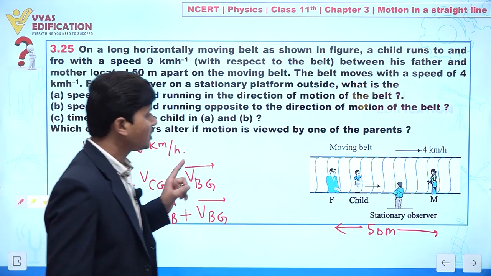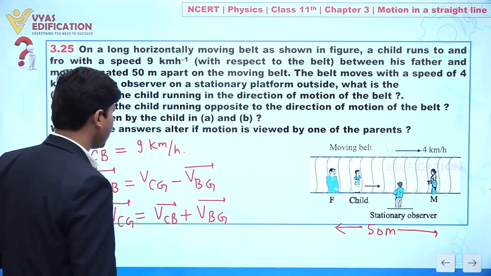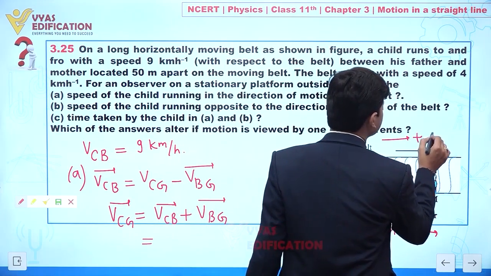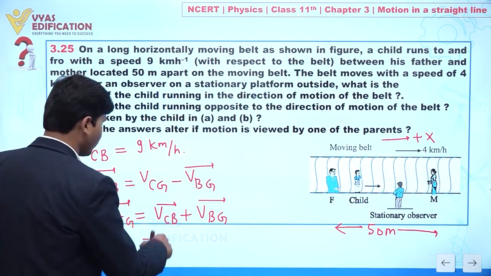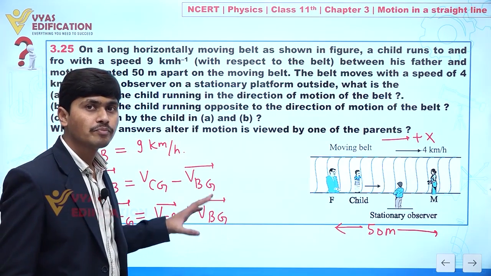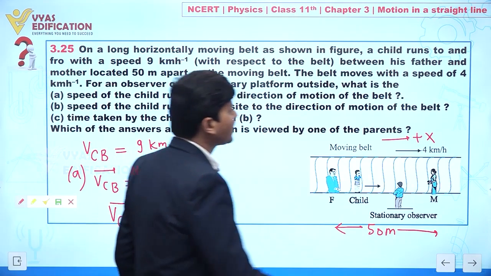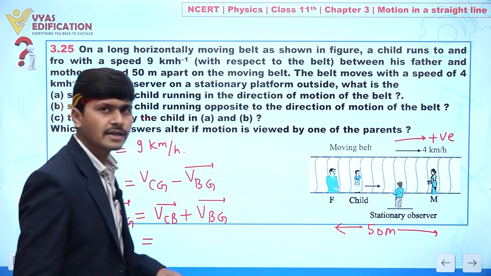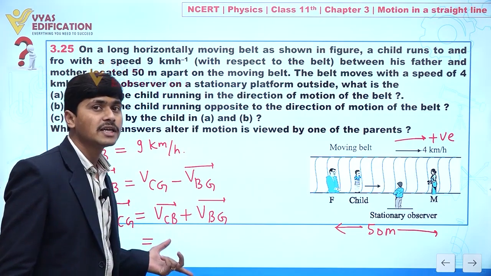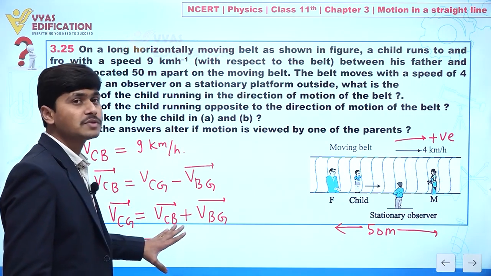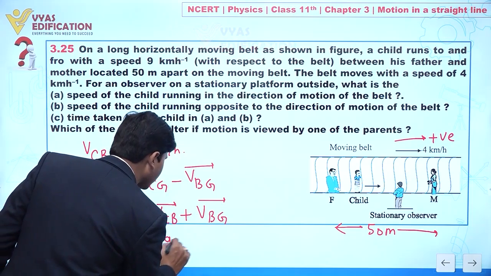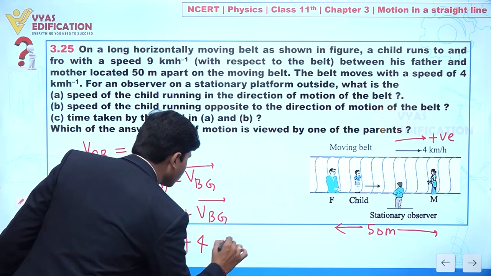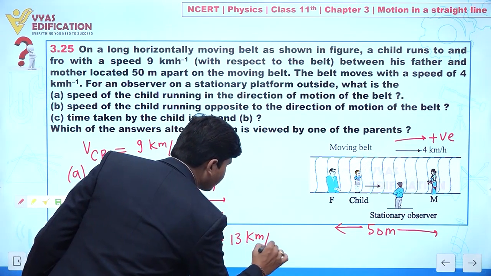Now the child is actually running in the direction of the belt. Clear? It means, let's suppose we are assuming this direction is the positive x-axis, so we can write like this, velocity of child with respect to belt. You can also take it like this, let's suppose we are taking this direction positive. No need to write vector here. So velocity of the child with respect to belt is 9, plus velocity of belt with respect to ground, we have 4. So in total this is 13 km per hour.